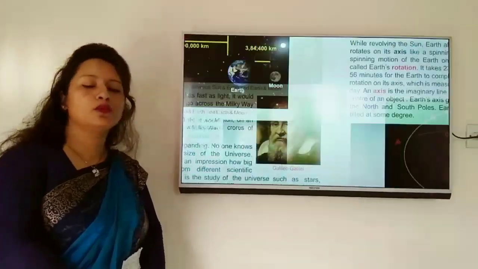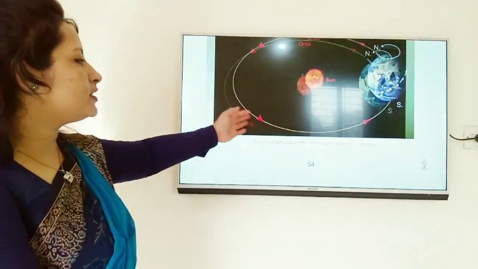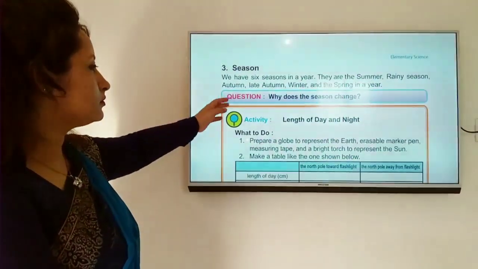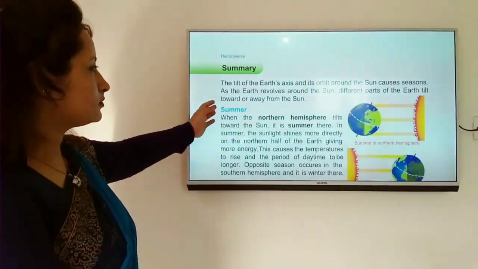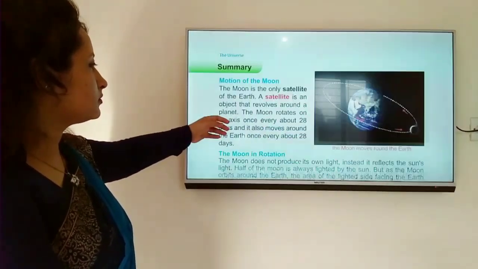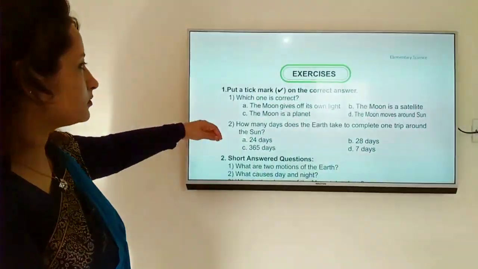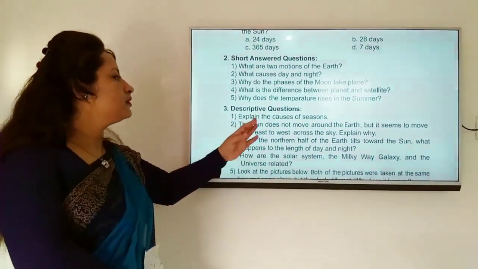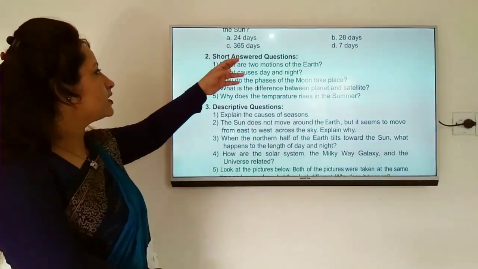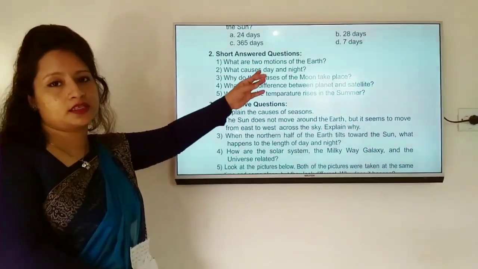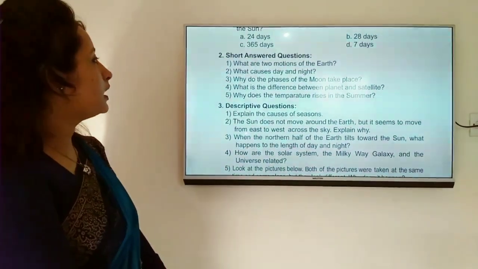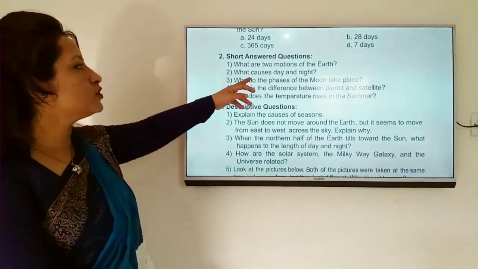So your homework will be the SQ. The homework will be the SQ: explain the causes of seasons. Or no, the SQ: What are two motions of the Earth? We have already known about the motions of the Earth.